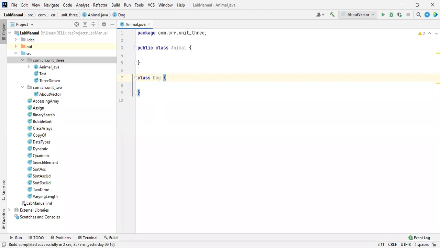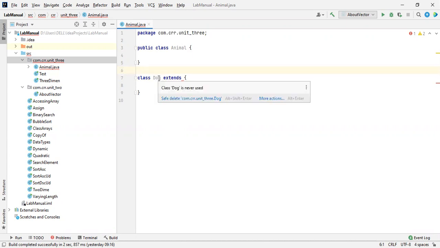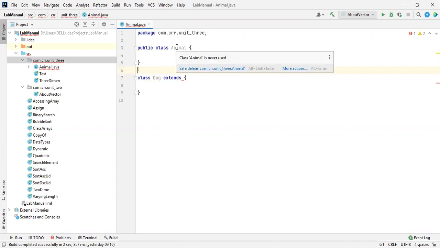Let me declare a keyword called extends. So what is this extends? Extends is a keyword which is used to acquire the properties of another class. Let me explain again: extends is a keyword used in the concept of inheritance, where one subclass or child class acquires the properties of a parent class or super class.